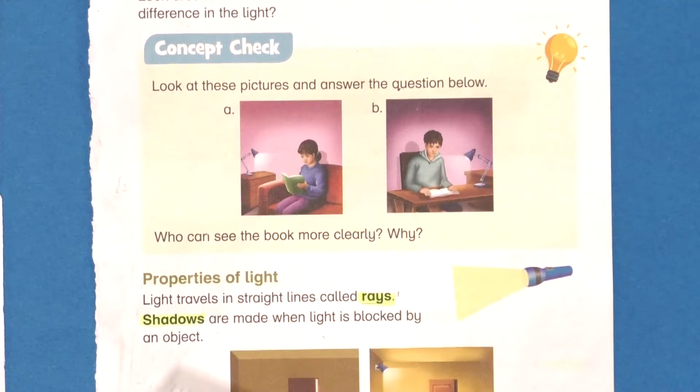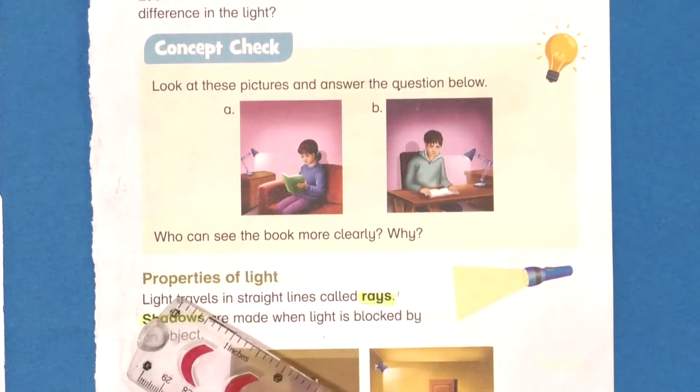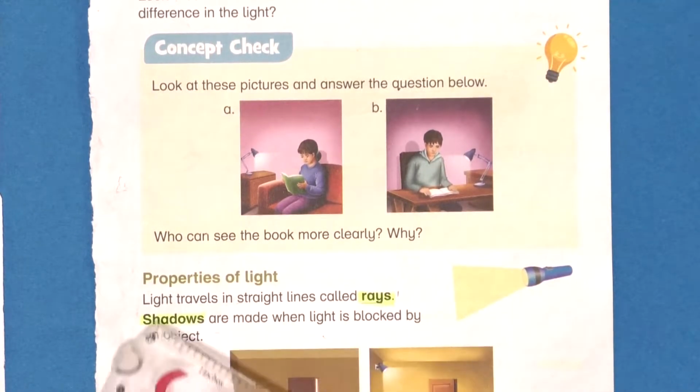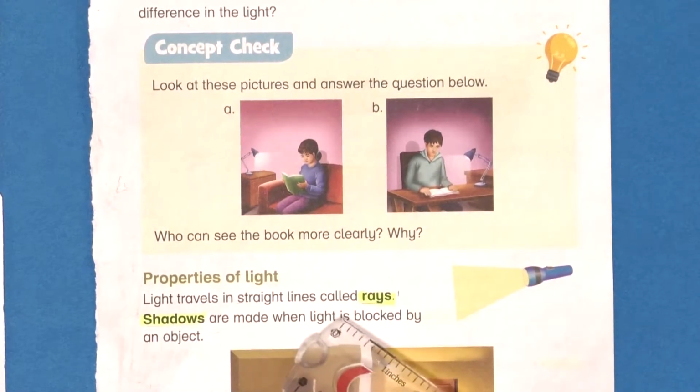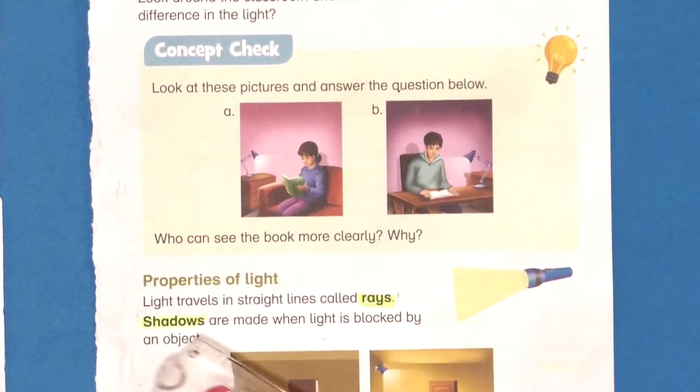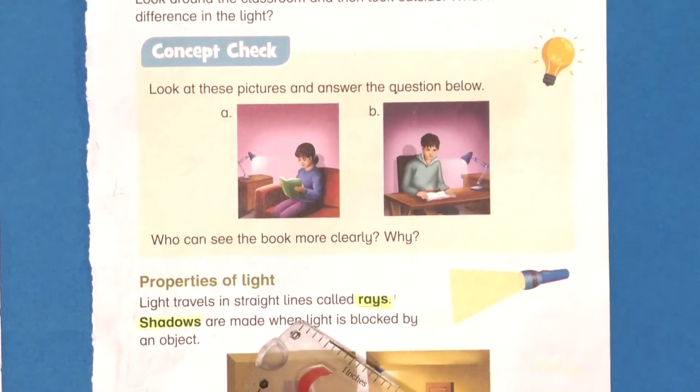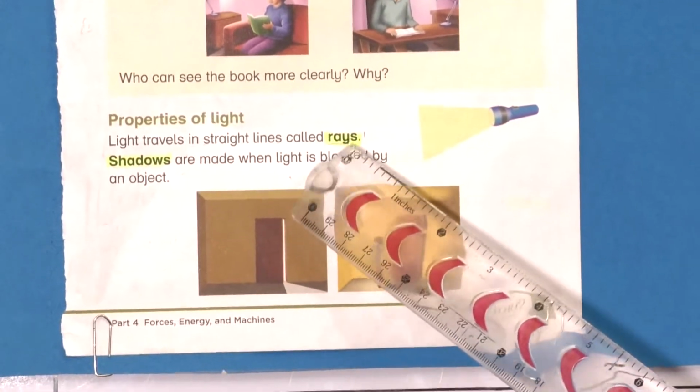Now moving toward the properties of light. The properties of light tell us that light travels in a straight line called a ray. Light travels in a straight line called a ray. A ray is a straight line in which the light travels.